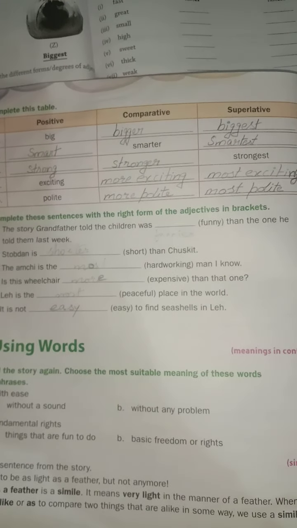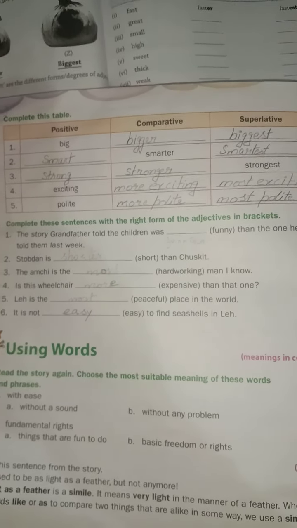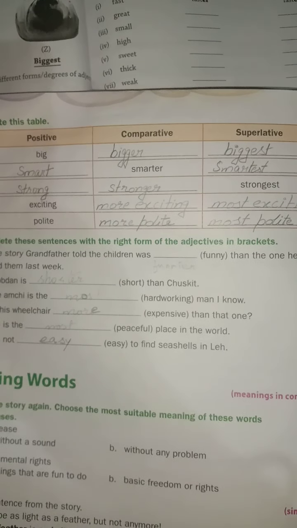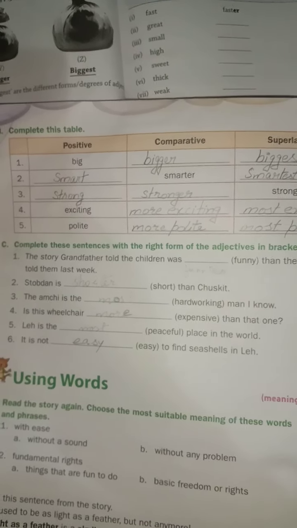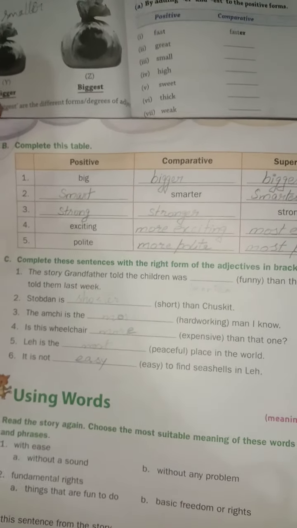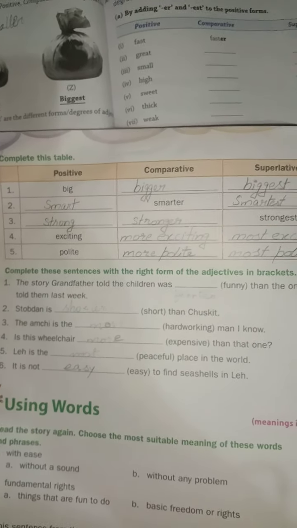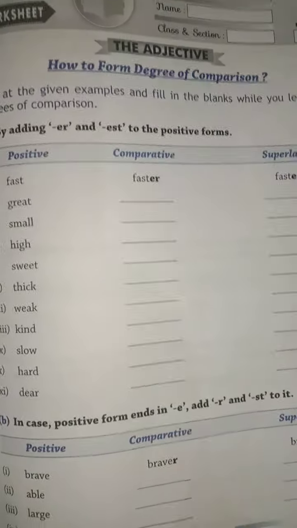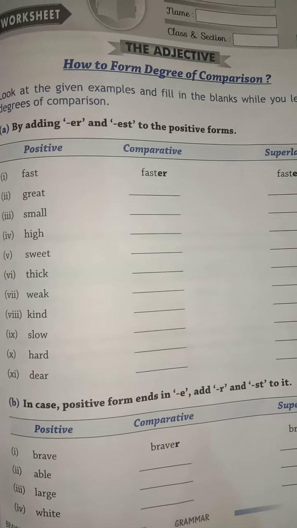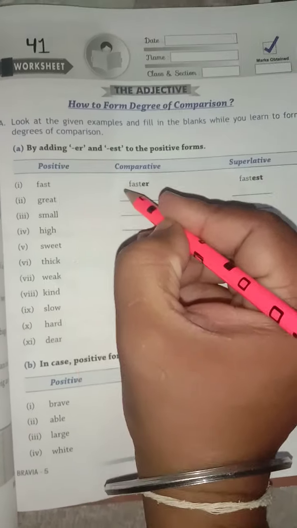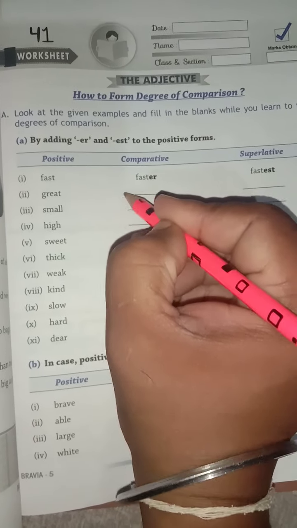Again, I am taking you to a reader book. In reader book on page number 10, this is page number 10 and this is an exercise which you had done before. Okay, you had filled this table, part B, complete this table. You had filled this. Similarly, we have an exercise in Bravia. We need to fill this table. Okay. Great. I will write greater.